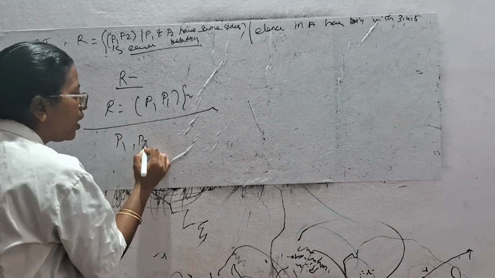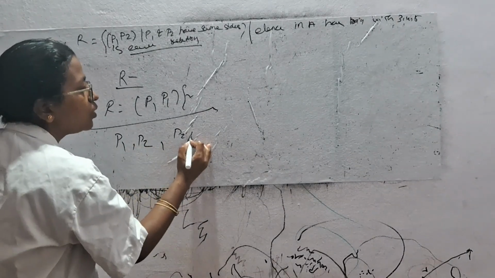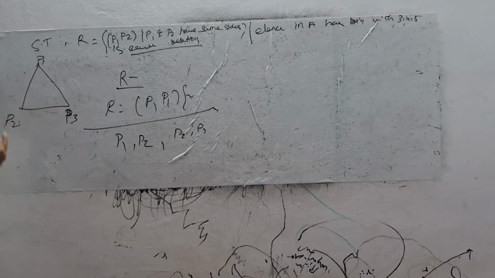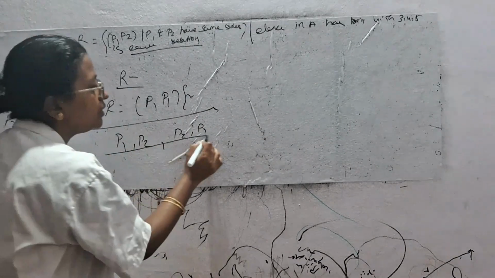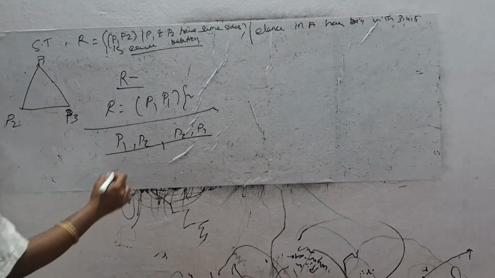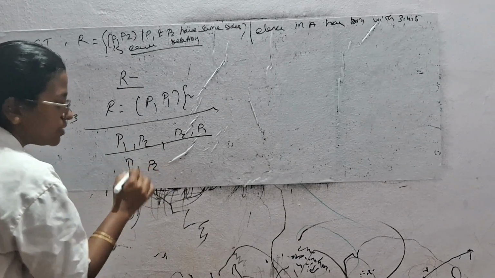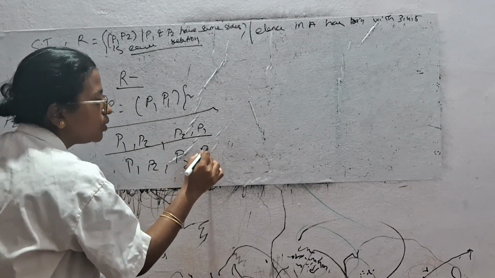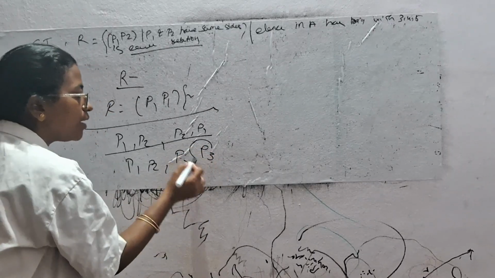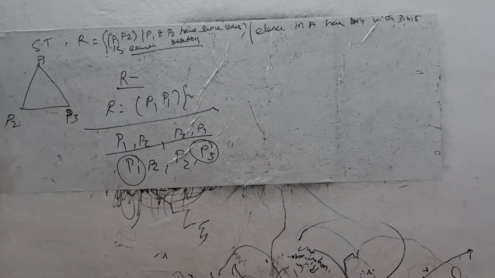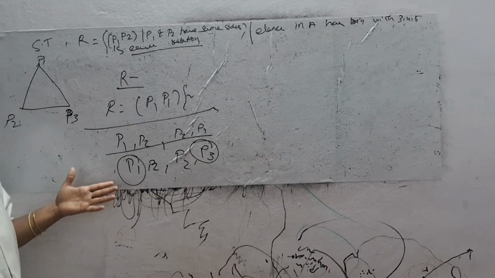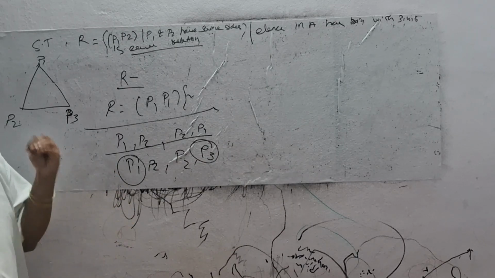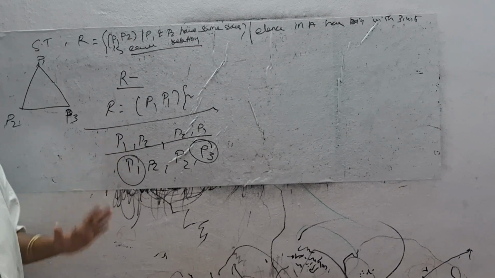P1, P2 have the same size. P2, P1 also have the same size. So this is symmetric. Transitive: if I am choosing P1, P2 have the same size, P2, P3 have the same size, then P3, P1 also have the same size, which means it is transitive. Yes, it is satisfied, P1, P3 also have the same length. So it is an equilateral triangle. So it satisfies three properties. So it is an equivalence relation.